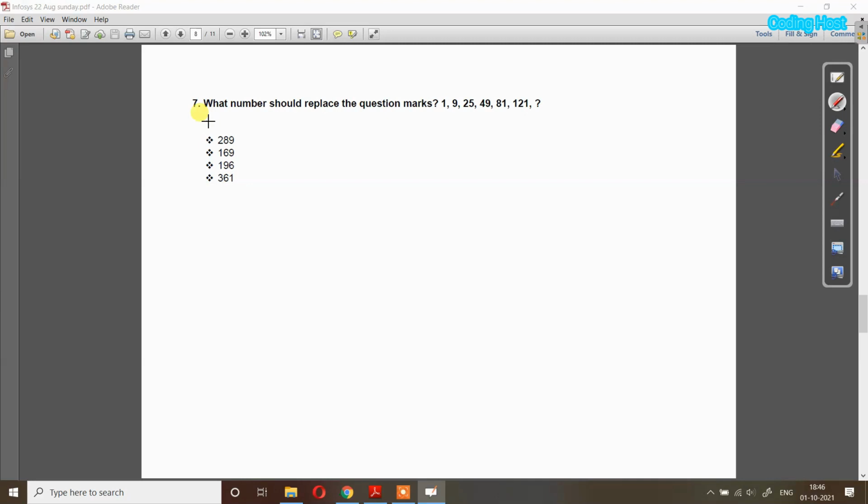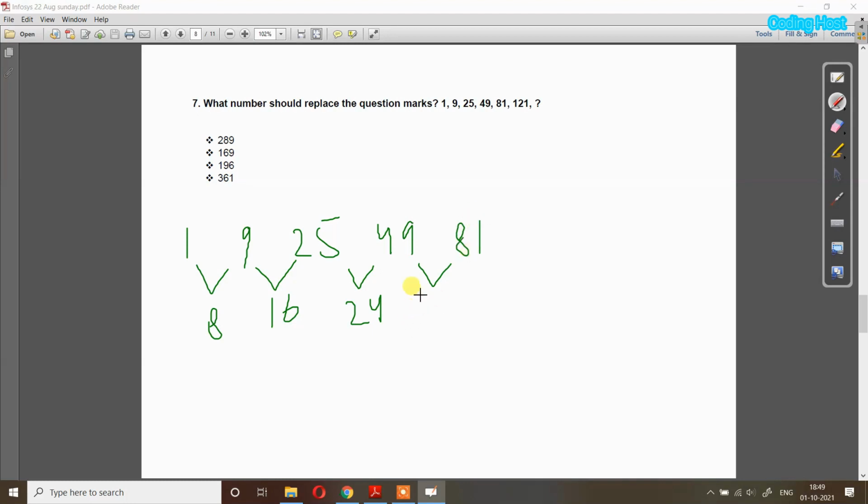Now you can see that in question 7, what number should replace the given question mark. So it means that we also have to find the next number in this series. We will find the difference between all these numbers. So the difference between 1 and 9 is 8. Then the difference between 9 and 25 is 16. Then the difference between 25 and 49 is 24. Then the difference between 49 and 81 is 32. Then the difference between 81 and 121 is 40.